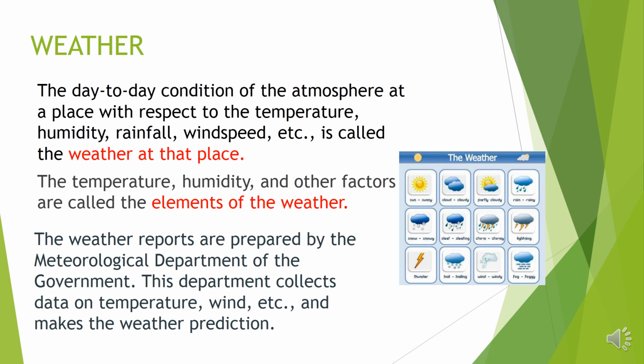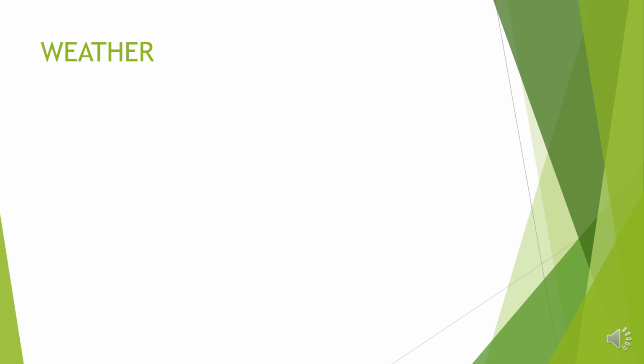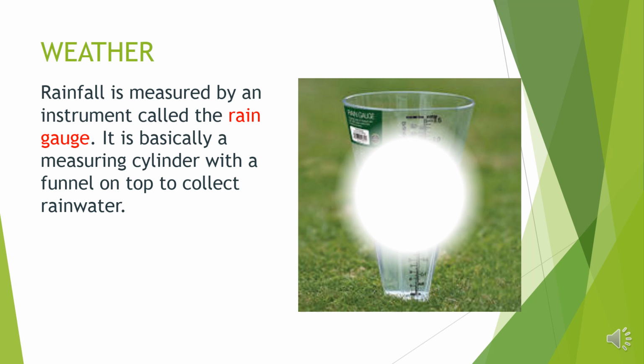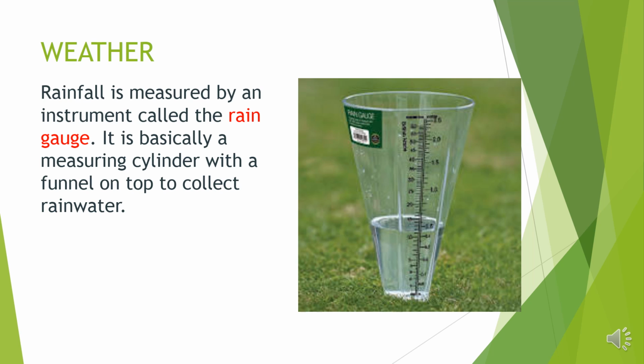The weather reports are prepared by the Meteorological Department of the government. This department collects data on temperature, wind, etc. and makes the weather predictions. Rainfall is measured by an instrument called the rain gauge. It is basically a measuring cylinder with a funnel on top to collect rainwater.